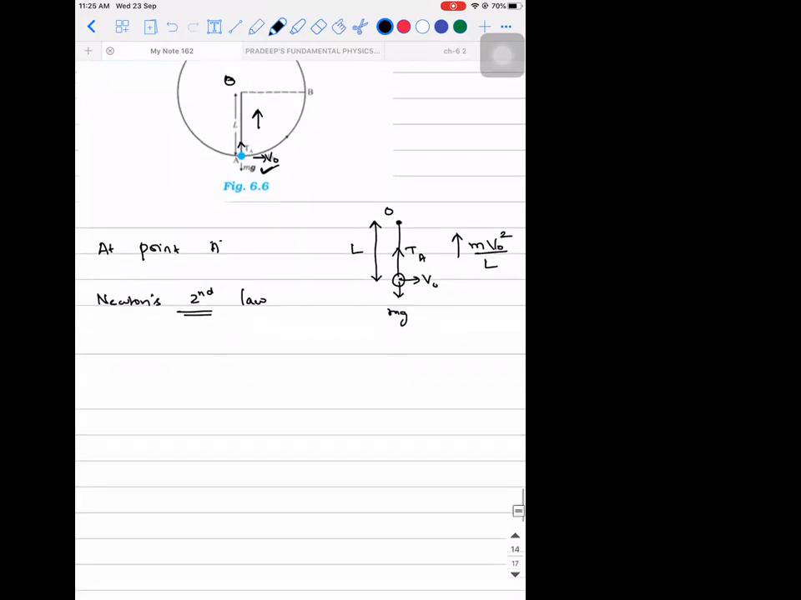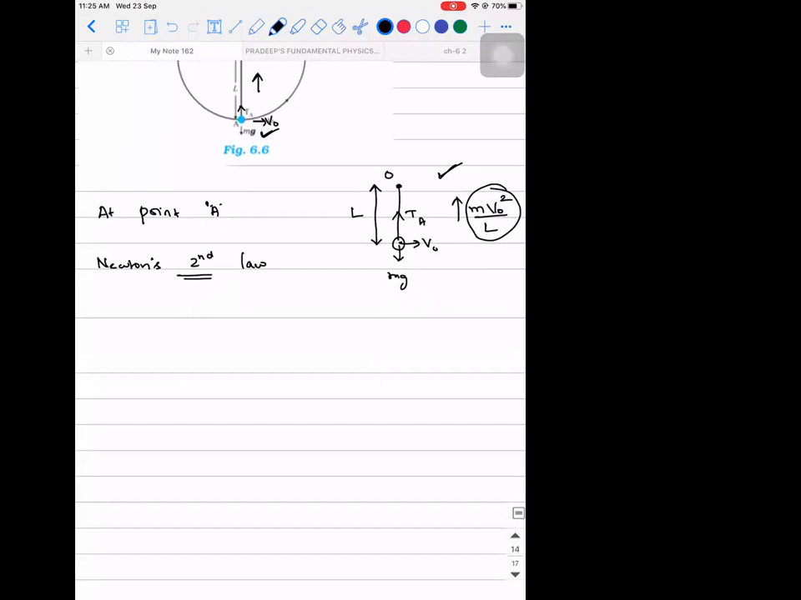Clear? So when I apply Newton's second law, tell me which side is the acceleration taking place, upward or downward? Downward. At point A, this is the free body diagram, and this is the acceleration. It is acting towards the center. Any object in uniform circular motion will always have the acceleration towards the center. Please have this in your mind. When that is the case, what is the equation I need to frame? The difference of both the forces TA and mg will be equal to m into v naught square divided by L. Accepted?